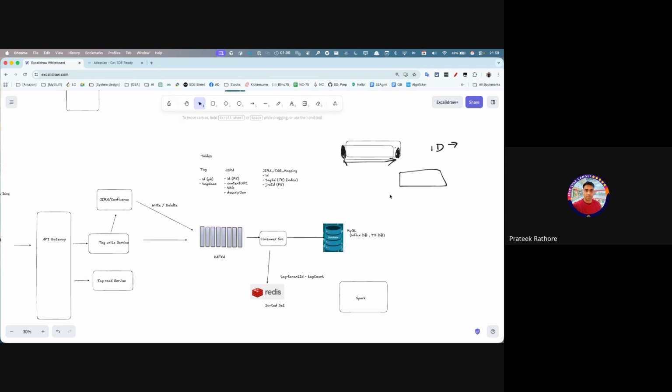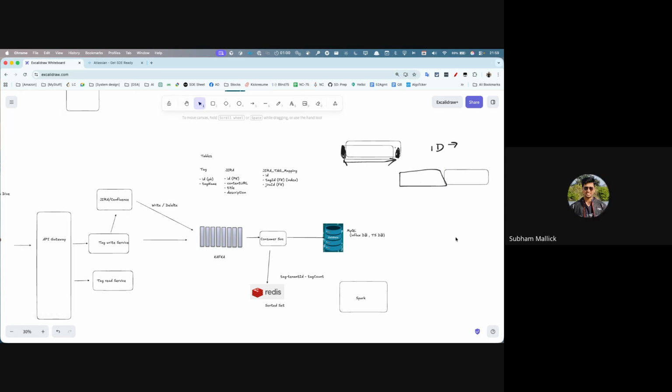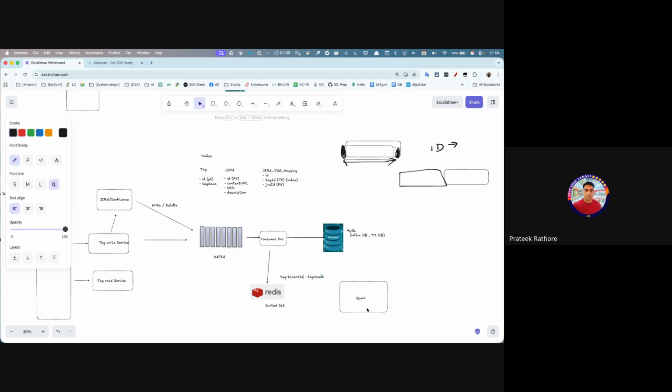So there are two things we're talking about as part of the requirement. What I was talking about is the past 24 hours, but what you are talking about is 24th is this window and 25th is this window. So when the data comes in, I will only be updating that, which will be much easier. If this is the requirement, then we can say tag, tenant ID, and then probably the week number or the date, like 24th Jan, or whatever key comes in from the consumer service, and based on it we can keep appending the count.